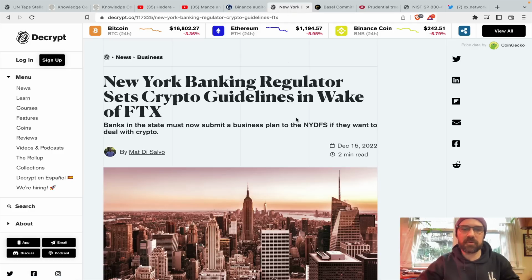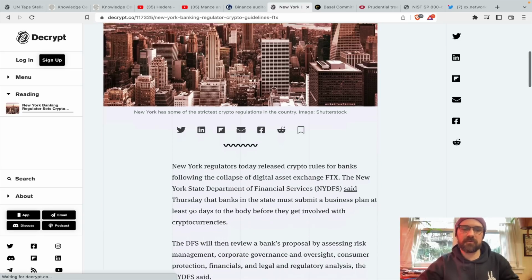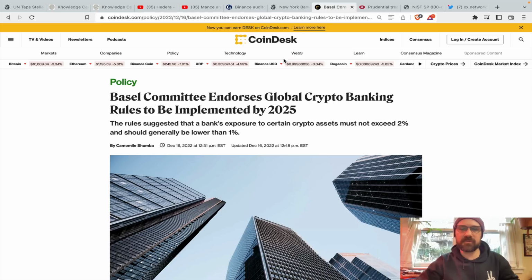On the back end of that, New York banking regulator sets crypto guidelines in the wake of FTX. Essentially, banks that are registering in the state or banks in the state must now submit a business plan to the NYDFS, Department of Financial Services, if they want to deal with crypto. And then Basel as well.